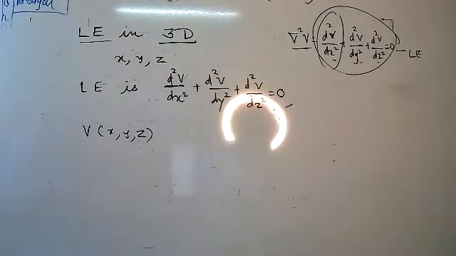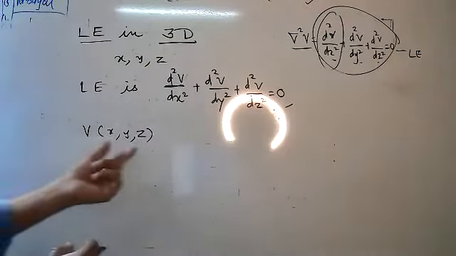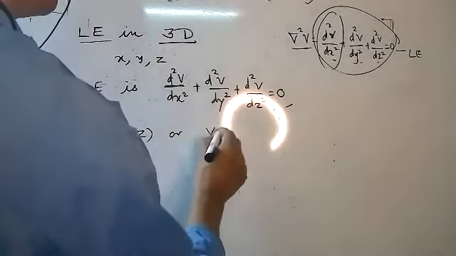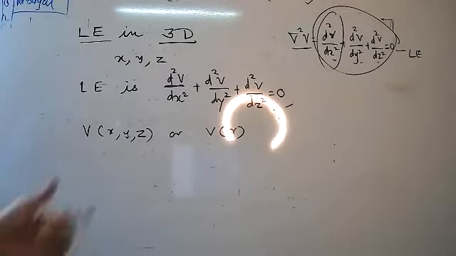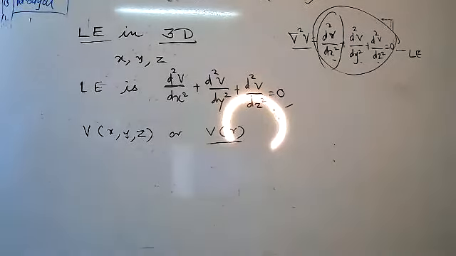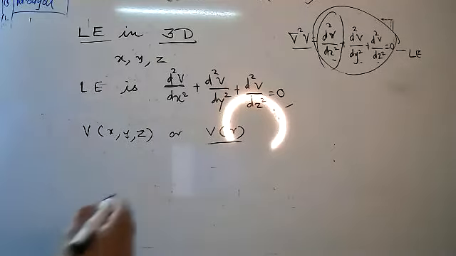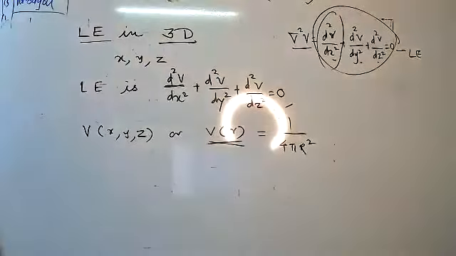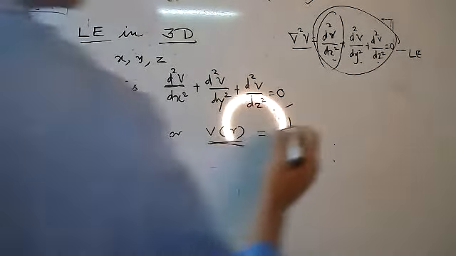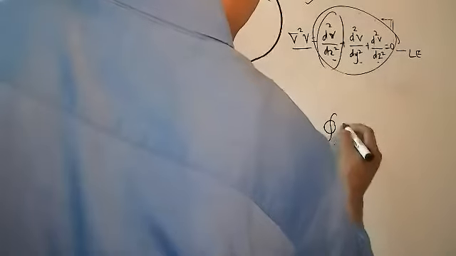Dear student, for this case we can write v of x comma y comma z, or v of r, where r is related to x, y, z. That is, v of r is the potential at a point r, and can be written as v of r equal to 1 upon 4 pi r square. Can you tell me, 4 pi r square is the formula related to what? Anyone? Sphere. Surface.